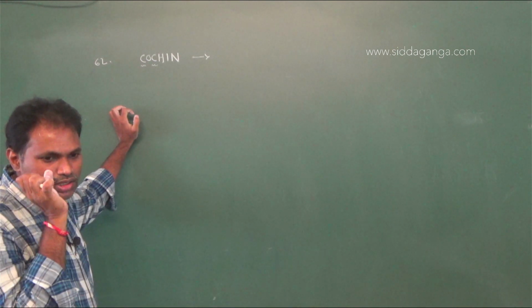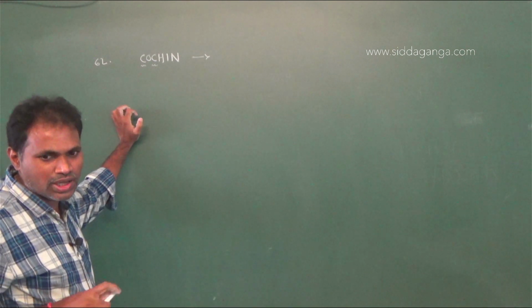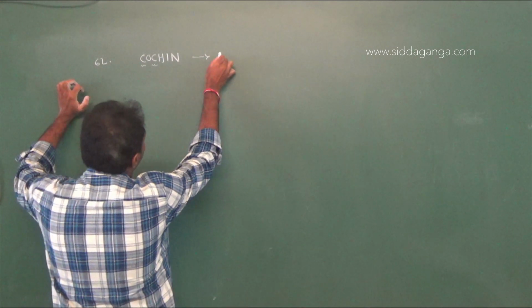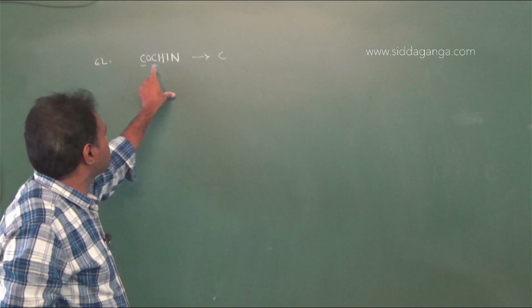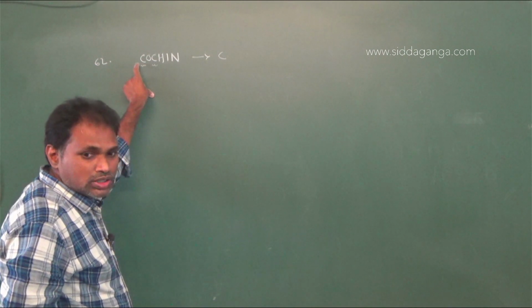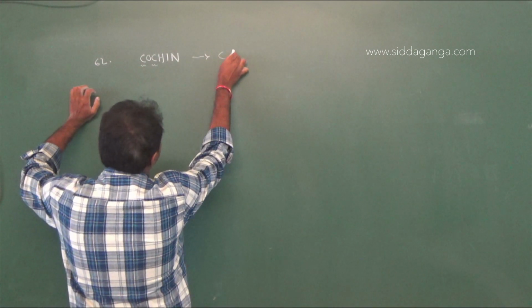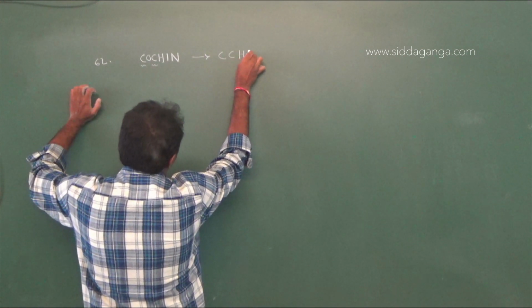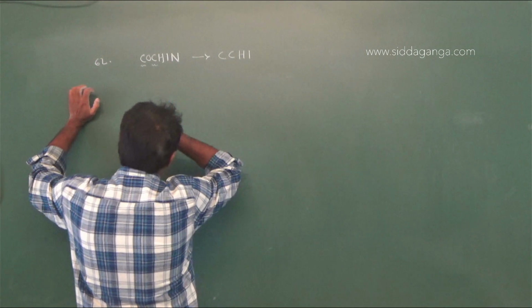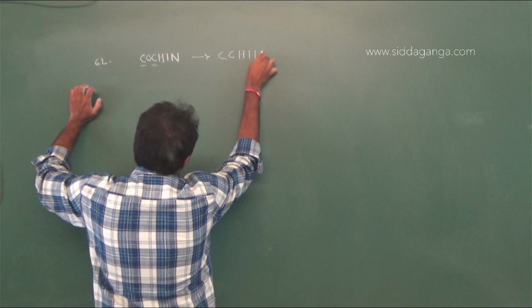Now these letters have to be arranged in alphabetical order. In those 6 letters, first you will get C, again C, next H, next I, next N, and next O.